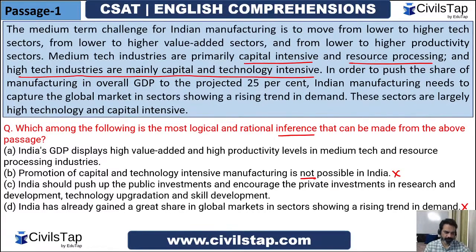India's GDP option was also contradictory. It does not display any high value added or high productivity levels in medium tech and resource processing industries. We are looking to improve, and we target the projected 25%, and it can only be achieved by improving the technology. So the correct option here is option number C.